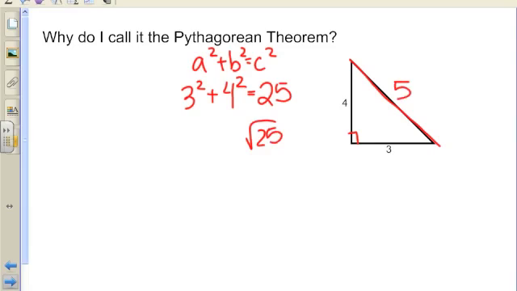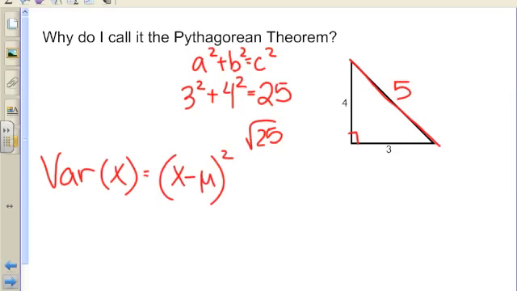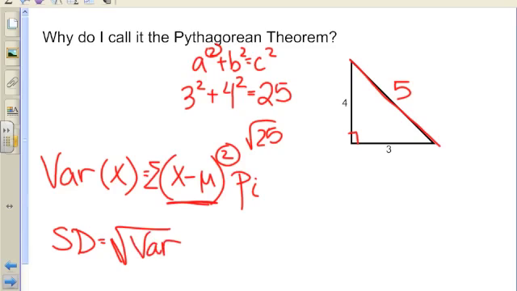Hopefully you can see some parallels between that and our variance formula. To get our variance, we took a distance and we squared it. Okay? So hopefully you're seeing that relationship. We squared it just like you do here in the Pythagorean theorem. And when it's all done, we had a variance, but if we wanted the standard deviation, we had to square root the answer, just like we did here with the 25. So that's just something that might help you remember a little bit about the variance formula and how it works.